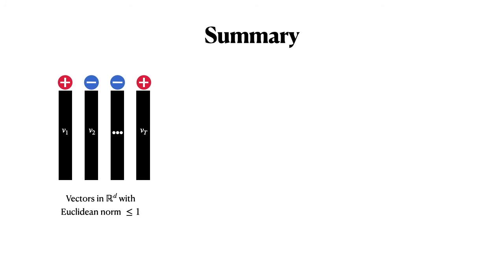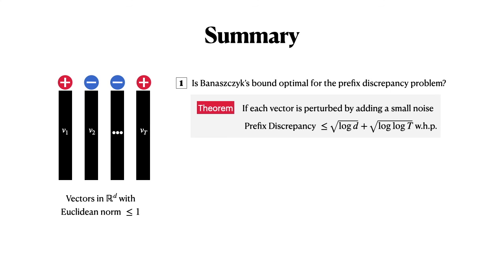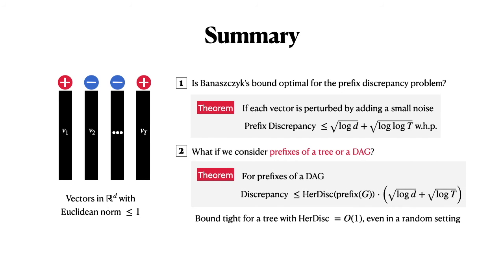To summarize, first we looked at whether Banaszczyk's bound is optimal for the prefix discrepancy problem. And we show that this is not true in a smoothed setting. The bound can be improved exponentially in the number of vectors t. And this is tight, assuming Banaszczyk's bound is tight in the worst case. But if we consider prefixes of a tree or a DAG, then we can prove a bound in terms of hereditary discrepancy, which generalizes Banaszczyk's bound.